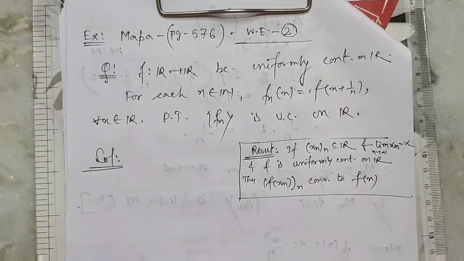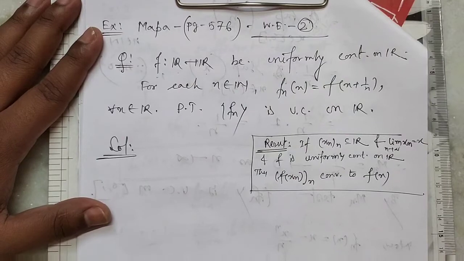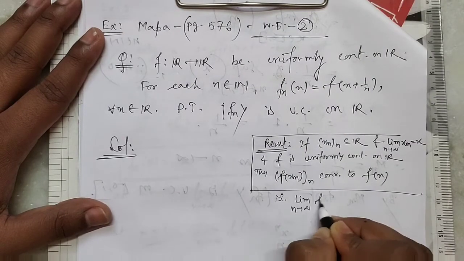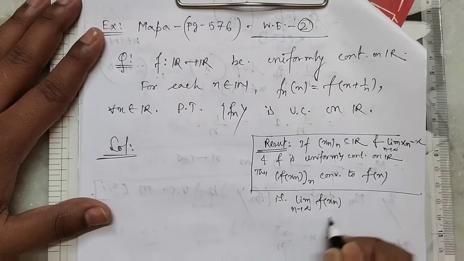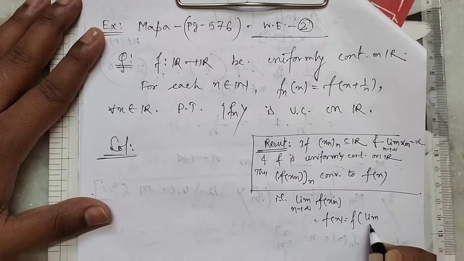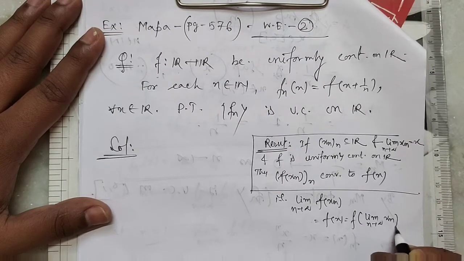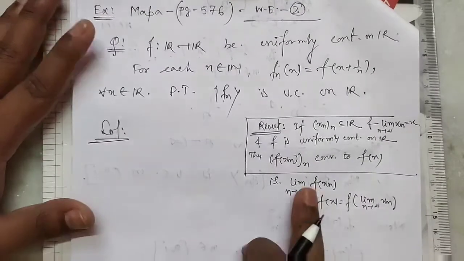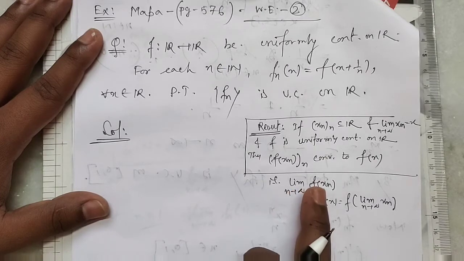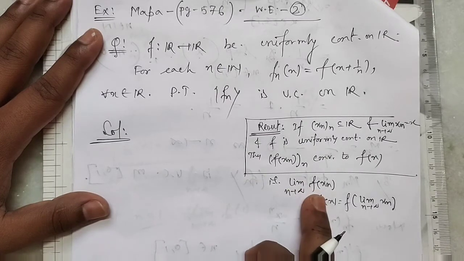That is, the limit as n tends to infinity of f(xn) equals f(x), which is f of the limit as n tends to infinity of xn. That is, if f is uniformly continuous, then the limit and f can be interchanged.